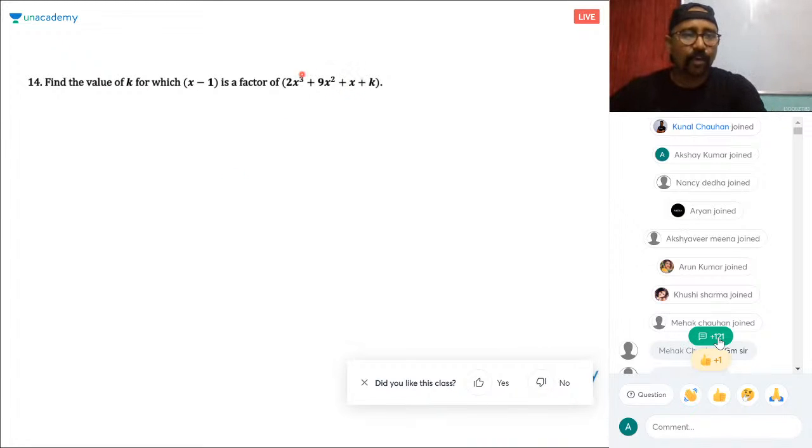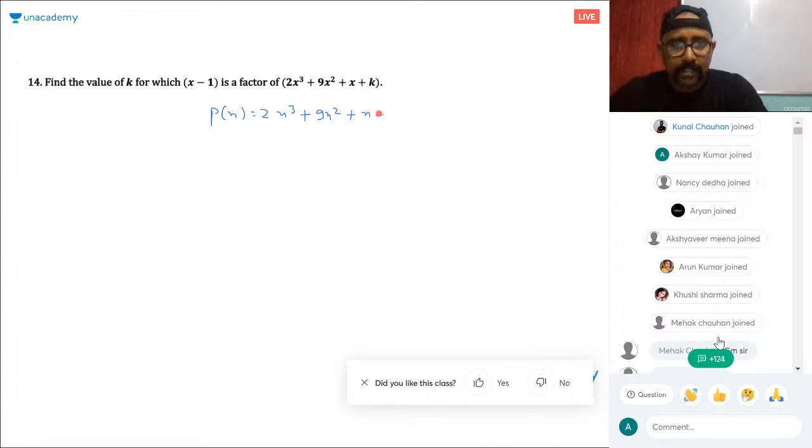Find the value of k for which x minus 1 is a factor of this. So if we know x minus 1 is a factor and we have taken this as p(x), p(x) is 2x cubed plus 9x square plus x plus k. It is given x minus 1 is a factor. So implies what? Implies p(1) is 0, right?